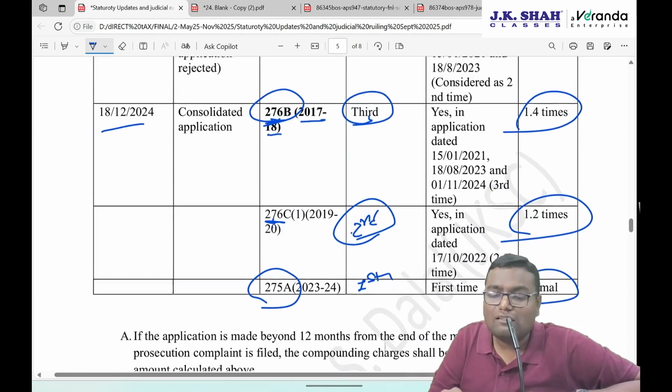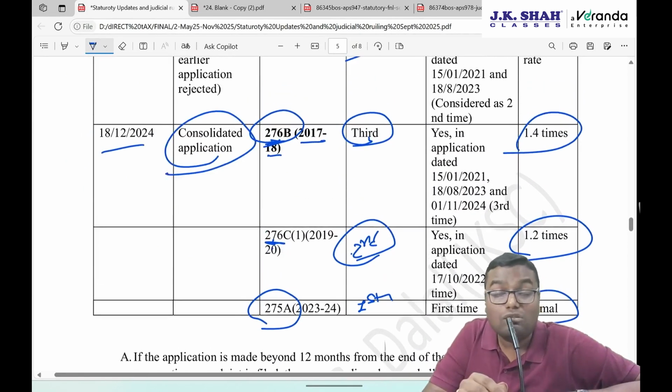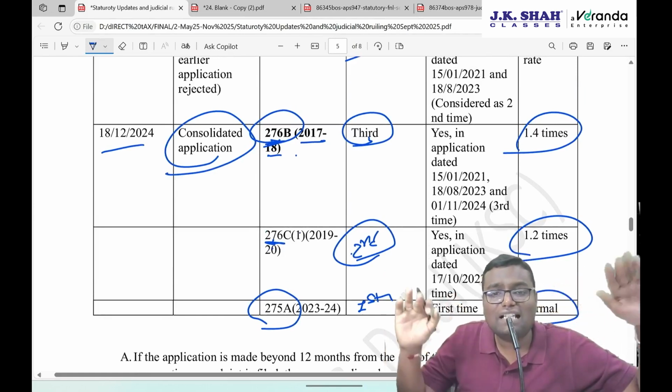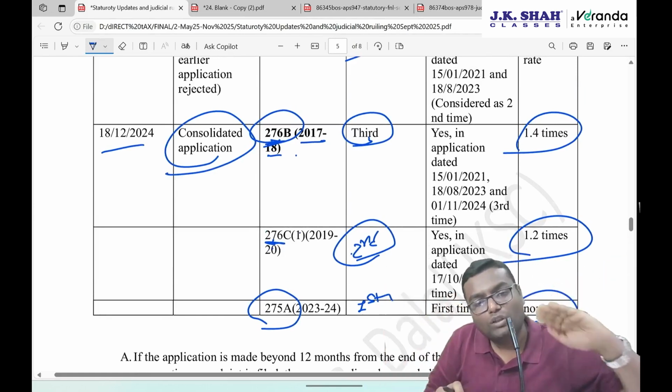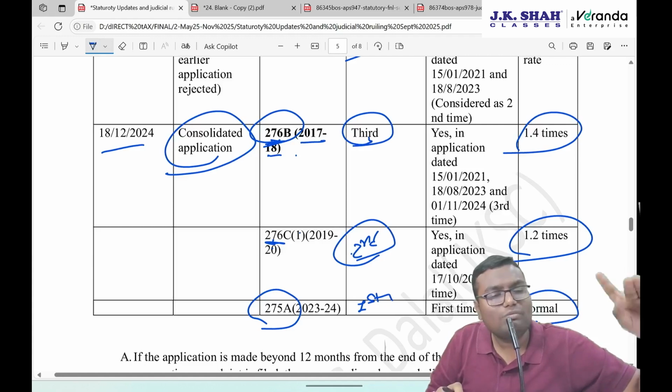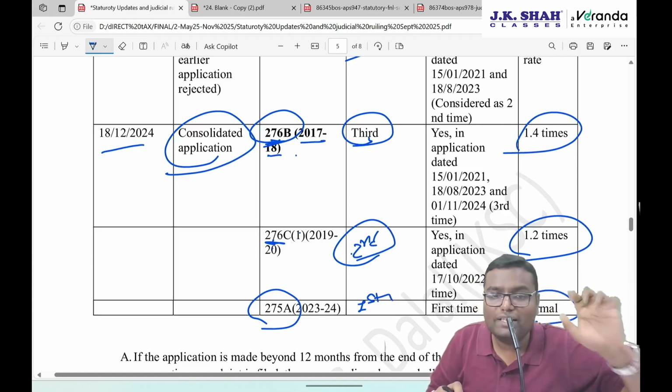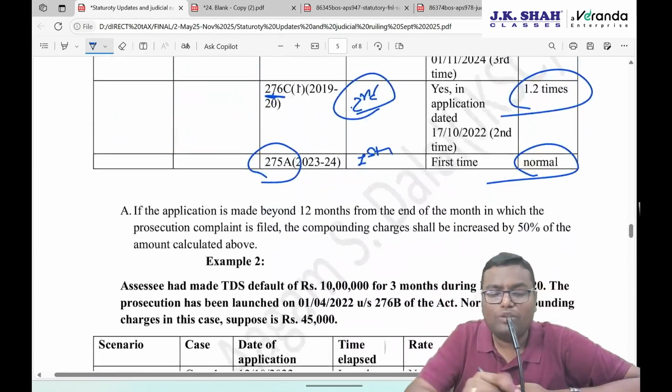Are you understanding this? So though this is a consolidated compounding application, all the offenses have to be treated separately and their charges will be decided separately. And whatever is done prior to 17th October, all to be counted as one. Are you understanding this? One more important point over here.